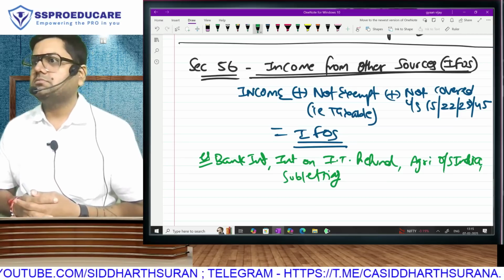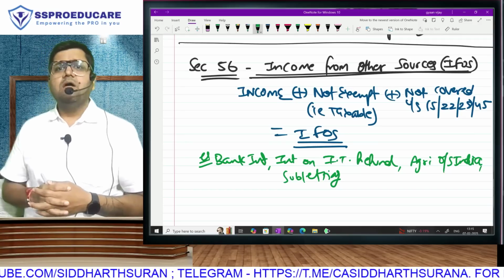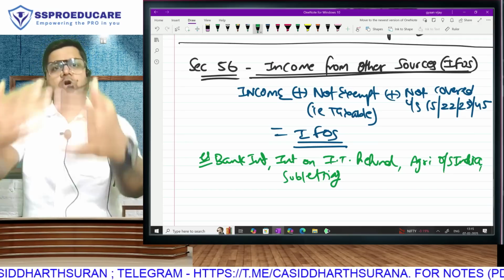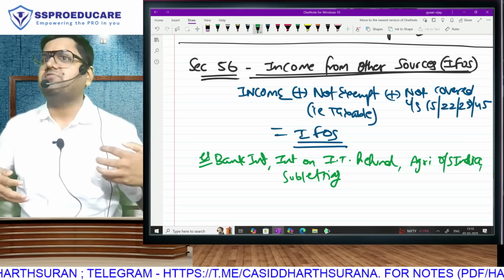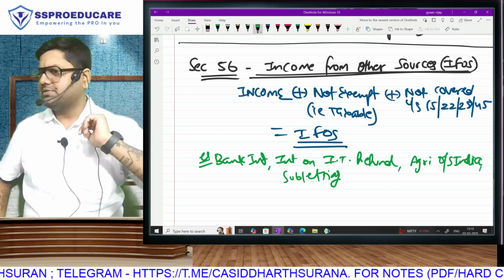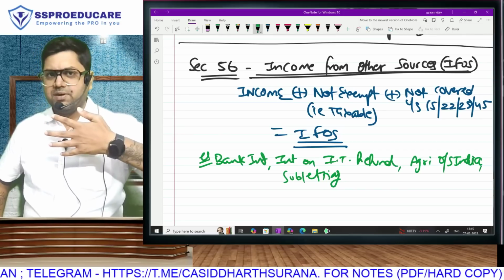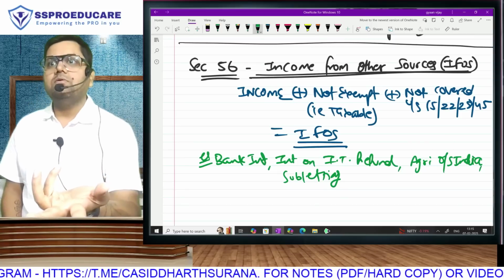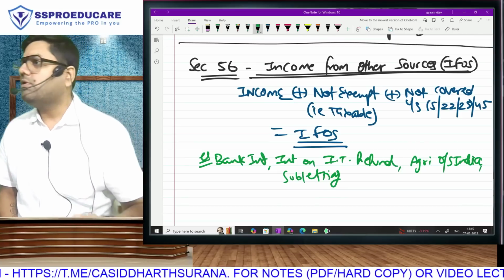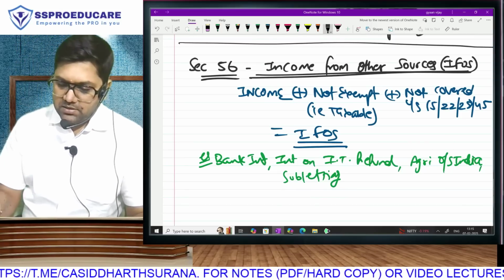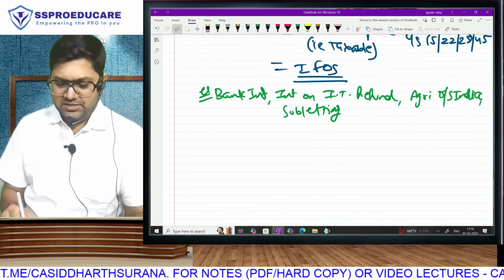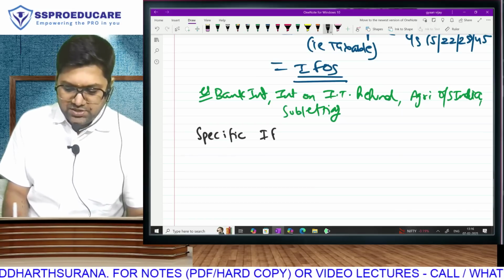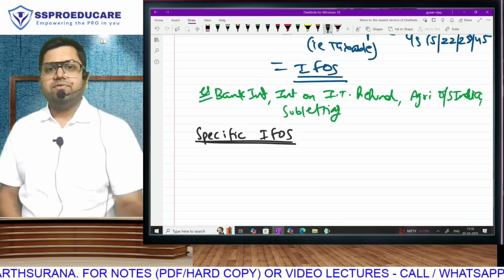Do you realize that actually for IFOS you don't have to learn IFOS, you have to run the other chapters. Anything that has not gone in the last 5 chapters, exempt income, salary, house property, PGBP, capital gains, will come here. That we already know. So what are you going to teach us? In this chapter, under section 56 subsection 2, they have given a list of incomes which will always be considered as IFOS.